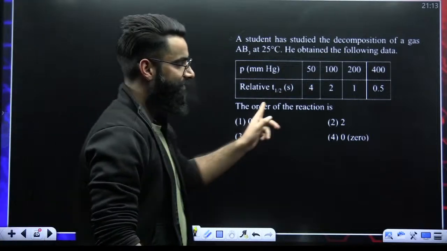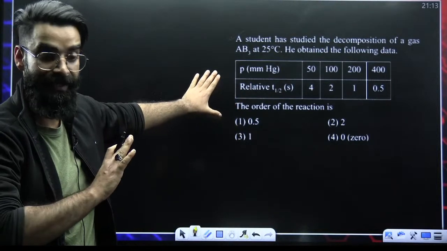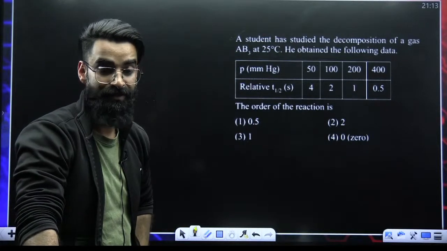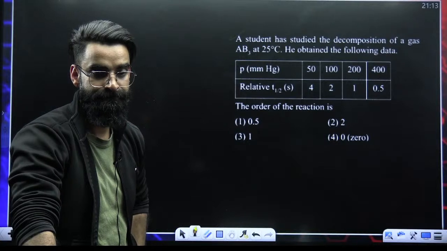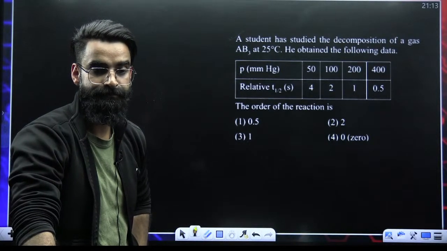Okay. Can you solve this one? Similar sort of question I showed a few minutes back. Will you be able to solve this one?